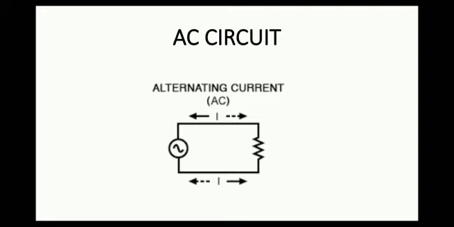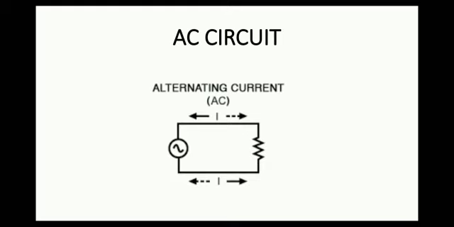In today's video, we are going to see about AC circuit. Everyone is aware about the term AC. AC is nothing but the alternating current that is present inside a particular circuit. There is an AC generator. An AC generator is something which converts mechanical energy into electrical energy in the form of alternating current. There are two types of current, alternating current and direct current.